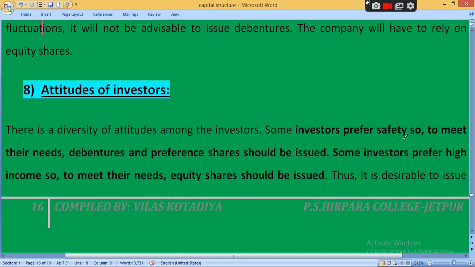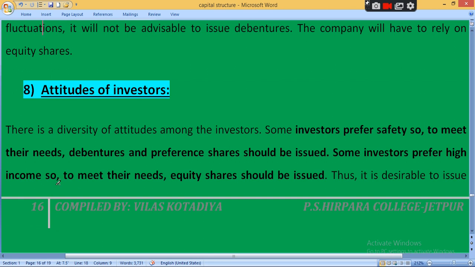Investors prefer safety. If you prefer safety, then to meet this need, debentures and preference shares should be issued. If you are a risk avoider and always want safety of your investment, then you should invest in debentures and preference shares, because on debentures you get a fixed regular income. Whether the company makes profit or loss doesn't matter. The company has to pay fixed interest.